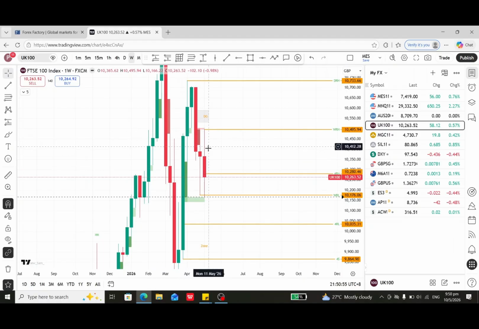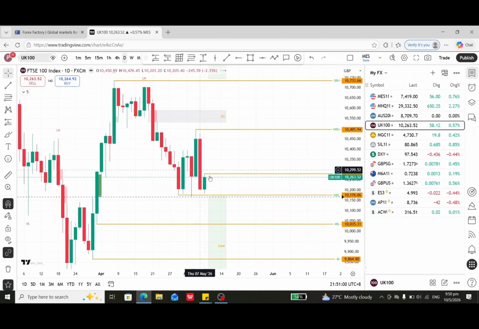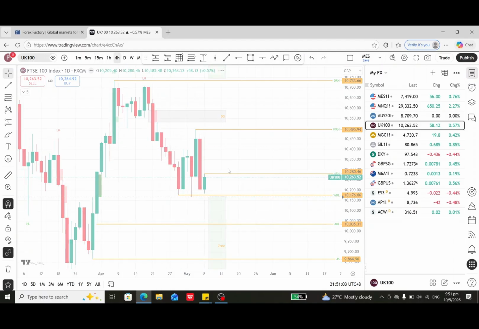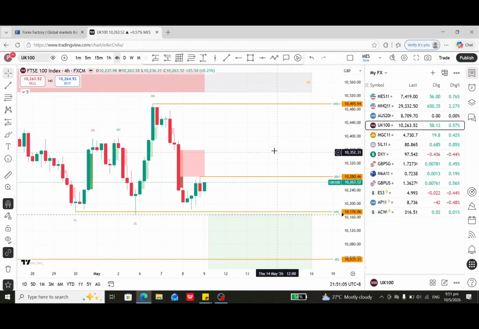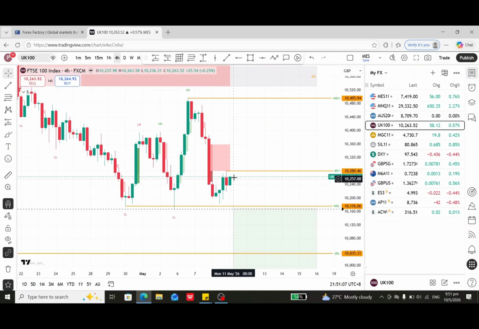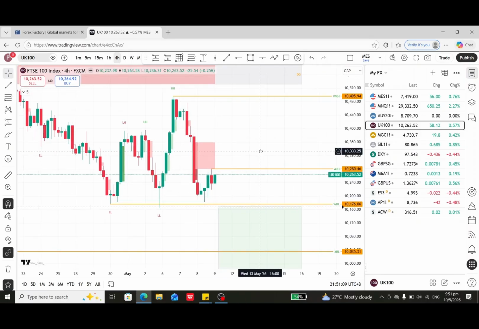This is similar to the Aussie 200 weekly rejection high recently created. Daily, no new gap creation. On the 4 hour, similar: you get a 4-hour rejection high. So it can actually be tradable from this 4-hour rejection high to the next level.